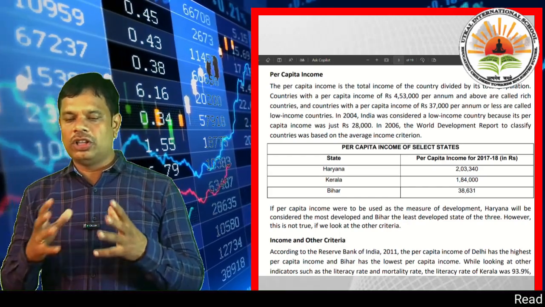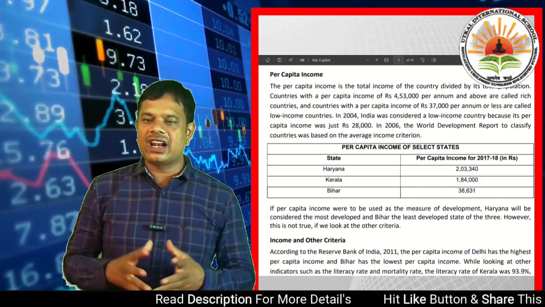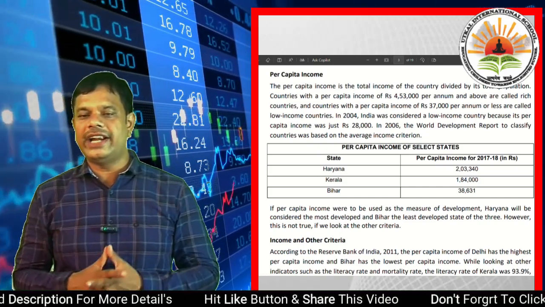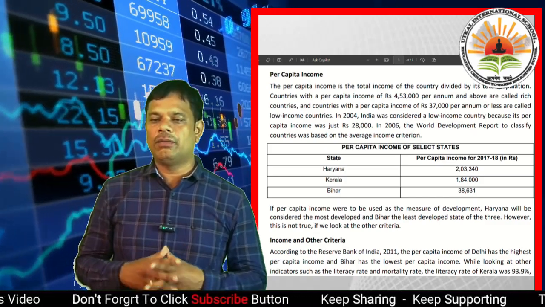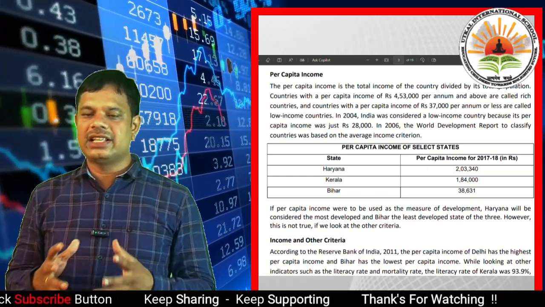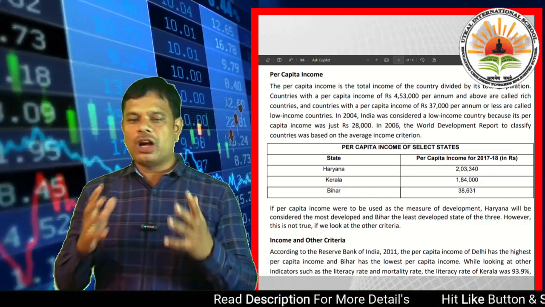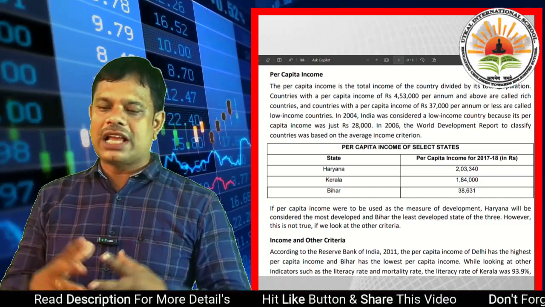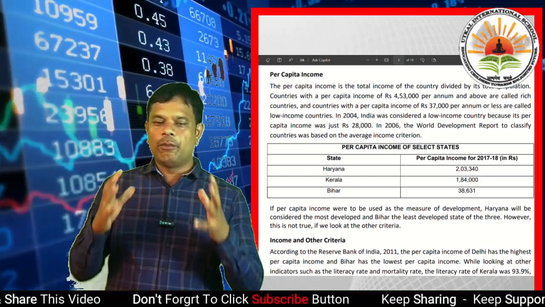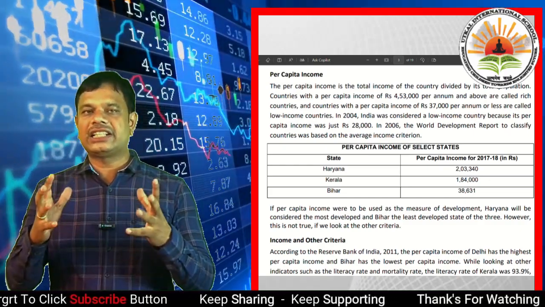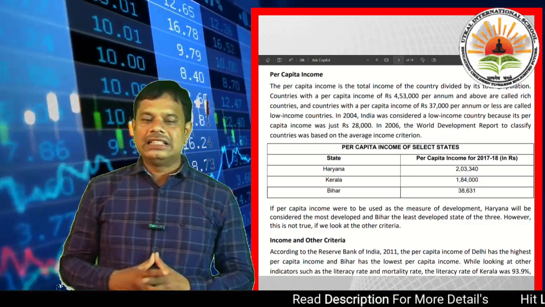Haryana's per capita income in the years 2017 and 2018 is 2,03,340 rupees. Kerala's per capita income in 2017 and 2018 is 1,84,000. Same as Bihar, whose per capita income for 2017 and 2018 is 38,631 rupees. So on the above data, if per capita income were used as the measure of development, Haryana will be considered the most developed and Bihar the least developed state of India of the three. However, this is not true.